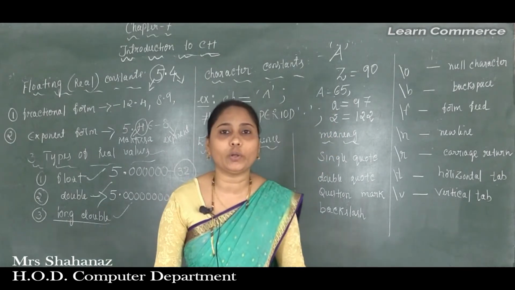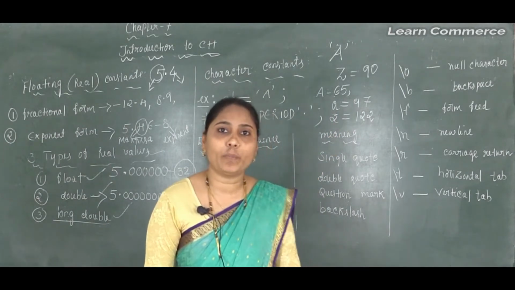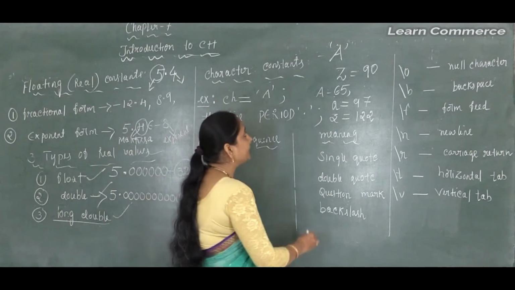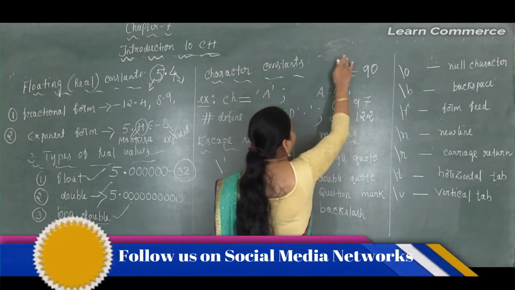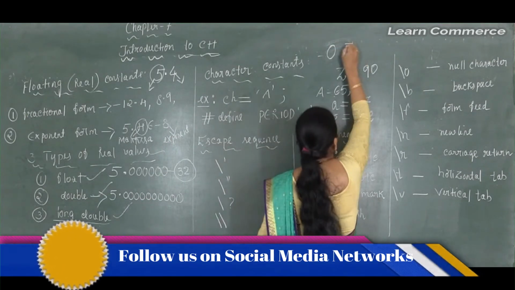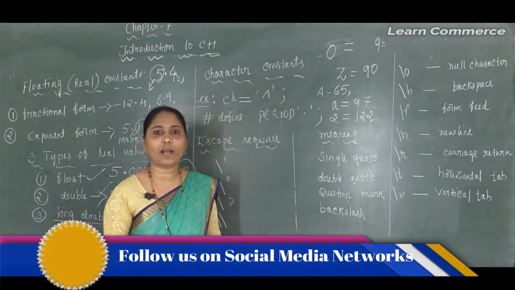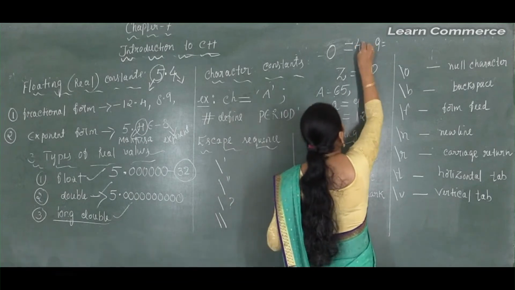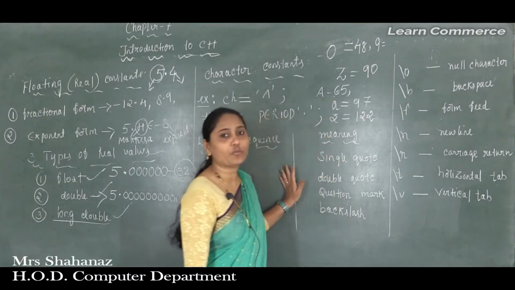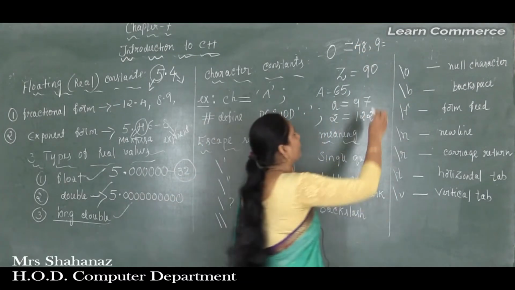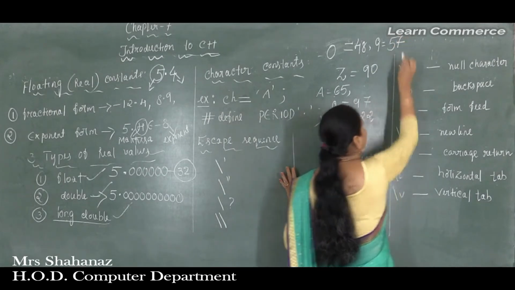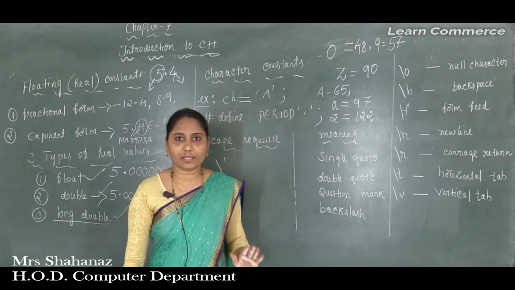and the small letter z is equal to 122 for the lowercase. Or maybe you want to use any digits in the program, that means from 0 to 9. What about 0 to 9? The 0 value is equal to 48 and the 9 value is equal to 57. That is for the digits. Is that clear to everyone?